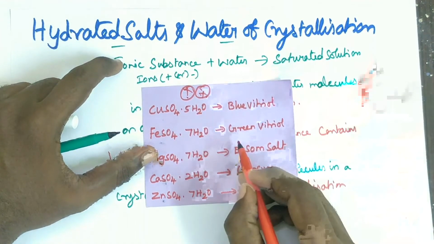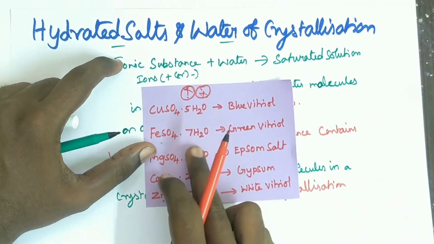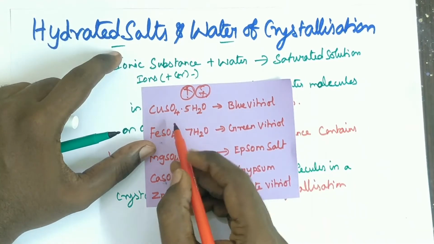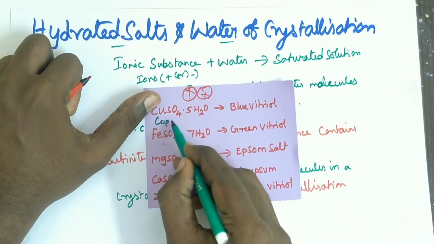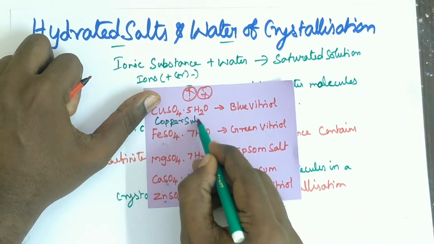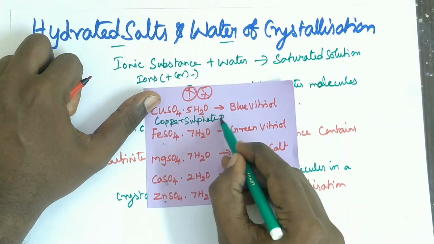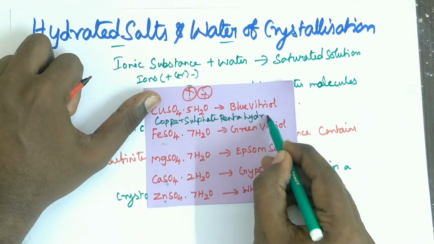Suppose they ask which one of the following is green vitriol, you have to know this formula, then only you can answer any question. So learn these formulas by heart. They also give some names, the IUPAC names. CuSO4 means copper sulfate. Number of water molecules is 5. 5 means penta, water means hydrate.